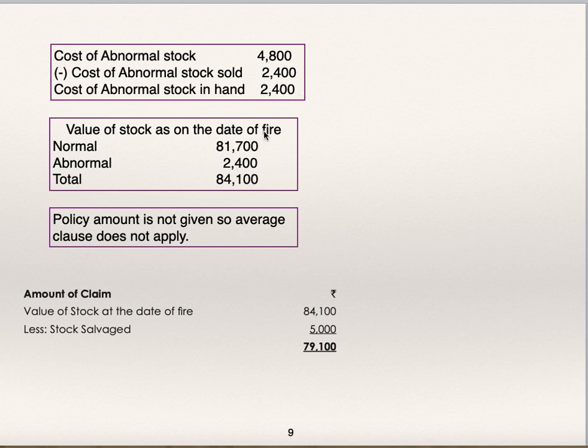Abnormal 2,400. See, abnormal stock in hand 2,400 as on the date of fire. Salvage stock is 5,000. So amount of claim is 79,100. Policy amount is not given, so average clause does not apply. This is how you are supposed to work out the claim amount.